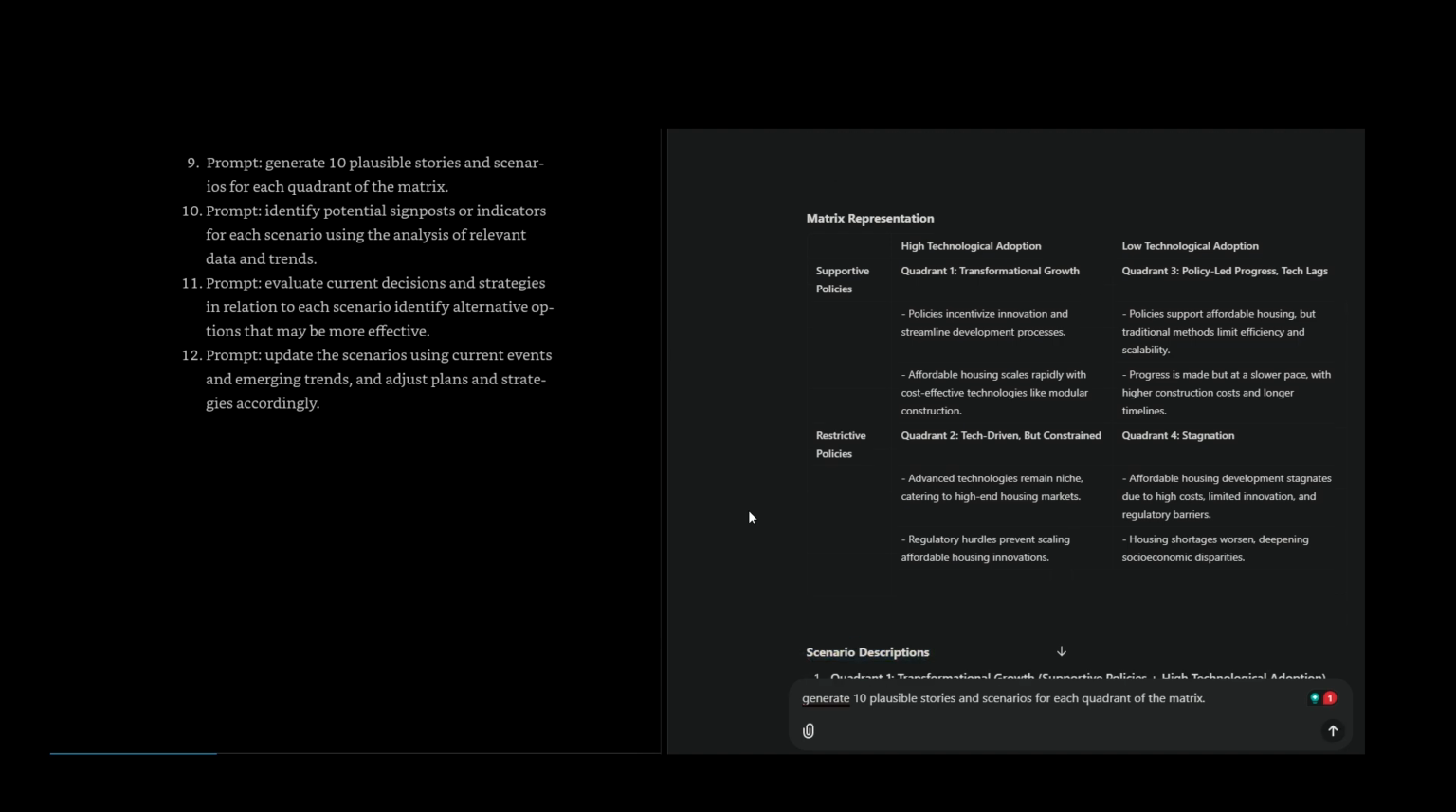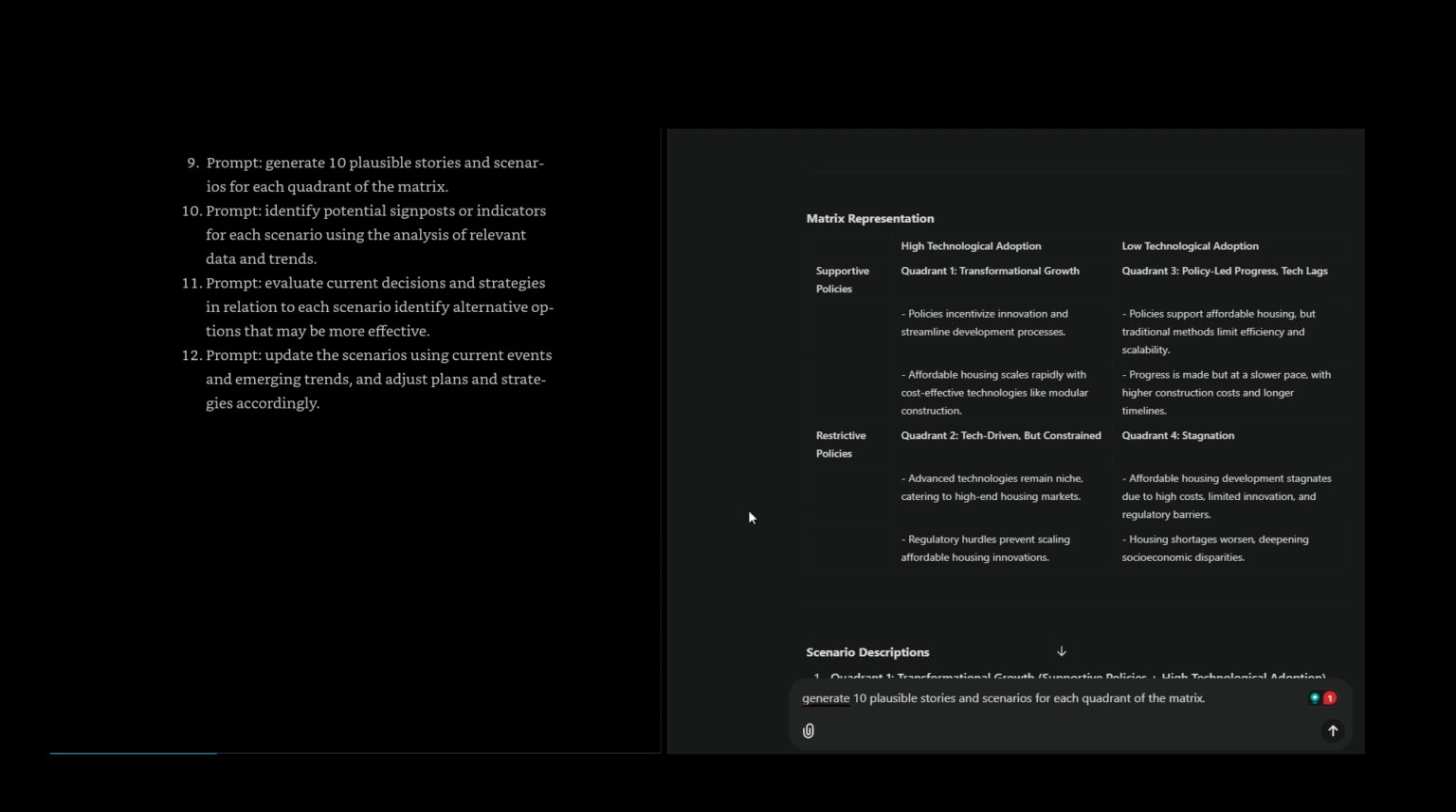Scenario descriptions. Quadrant 1, transformational growth. Supportive policies, high technological adoption. Future outlook. Governments support affordable housing with incentives, relaxed zoning, and streamlined permitting. Modular construction, 3D printing, and proptech are widely adopted, reducing costs and accelerating timelines. Large-scale, eco-friendly, and affordable housing projects thrive, addressing urban housing crises effectively.